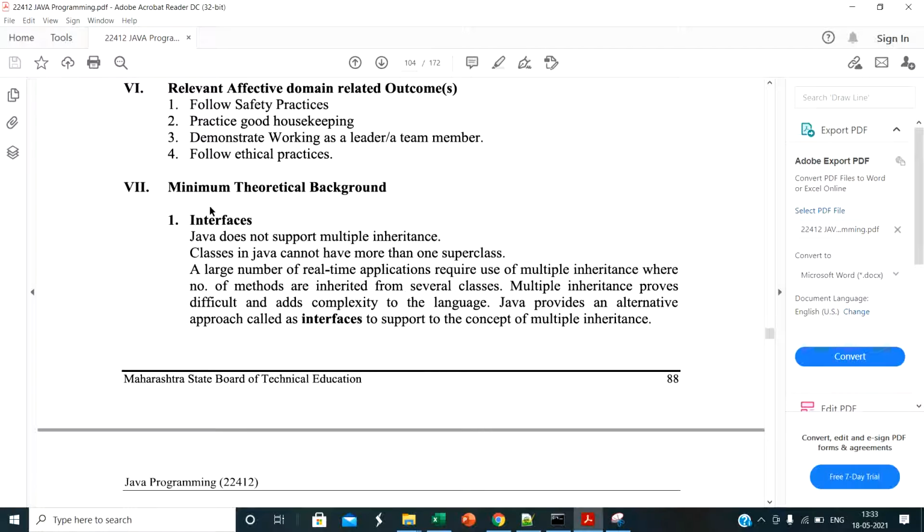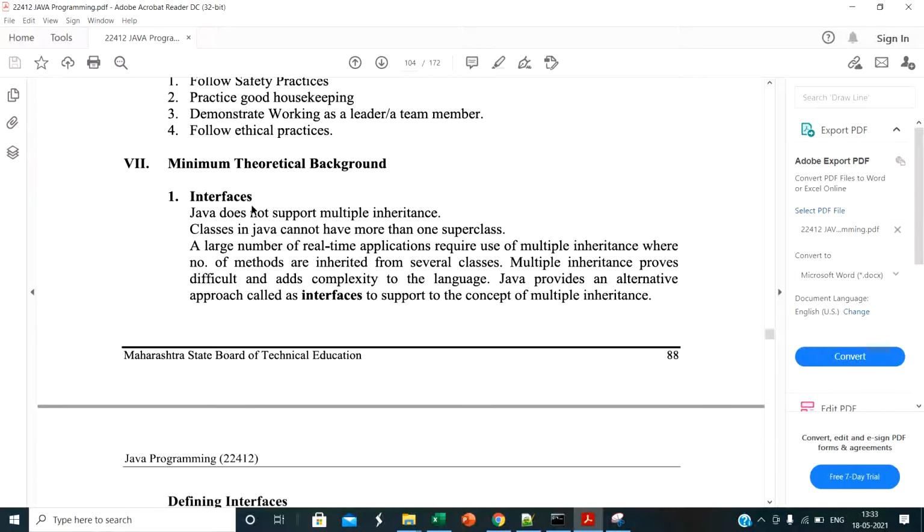So here some theoretical background is given. Interface: what is an interface? Java does not support multiple inheritance. A class in Java cannot have more than one superclass. A large number of real-time applications require the use of multiple inheritance, where a number of methods are inherited from several classes. Multiple inheritance proves difficult and adds complexity to the language. Java provides an alternative approach called interface to support the concept of multiple inheritance.